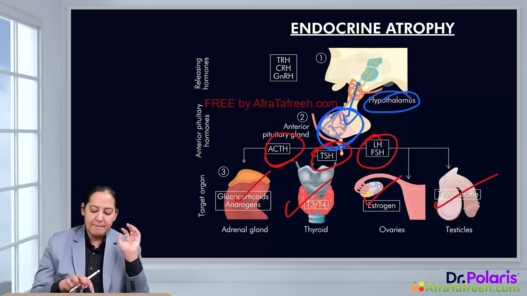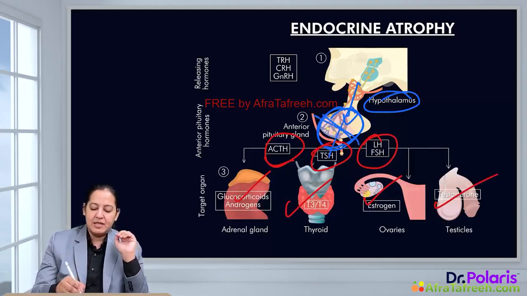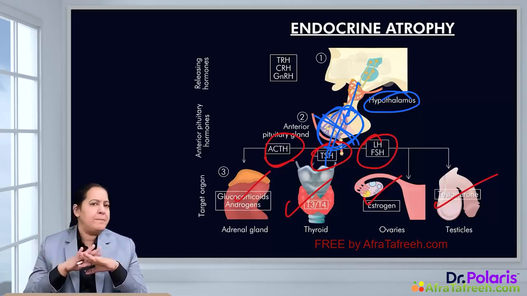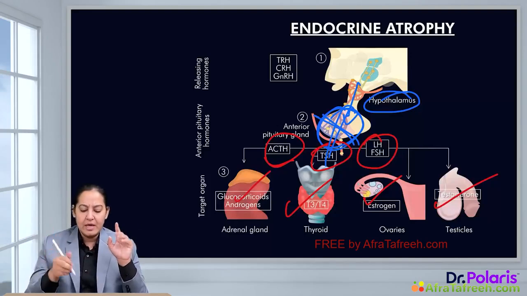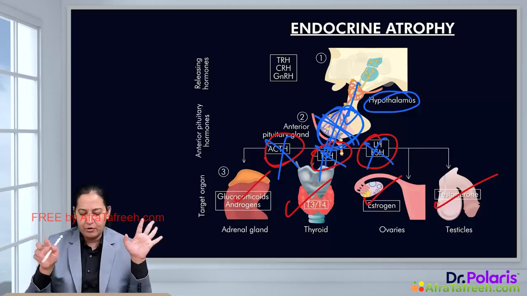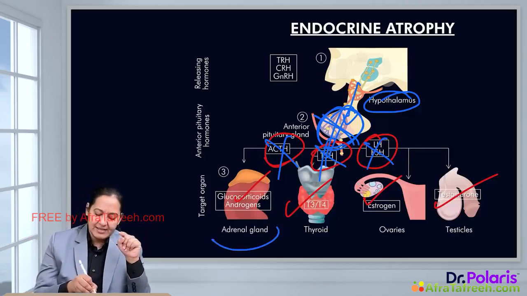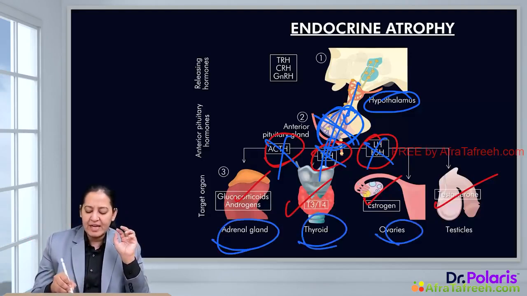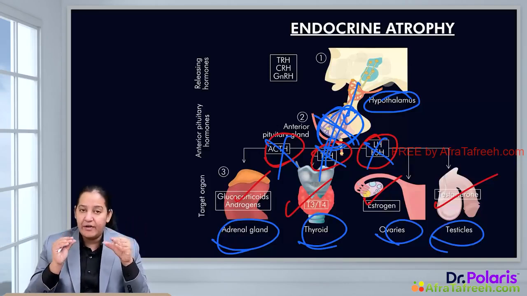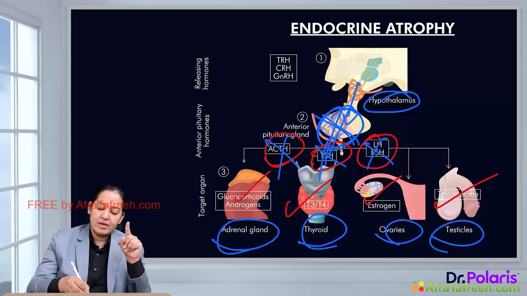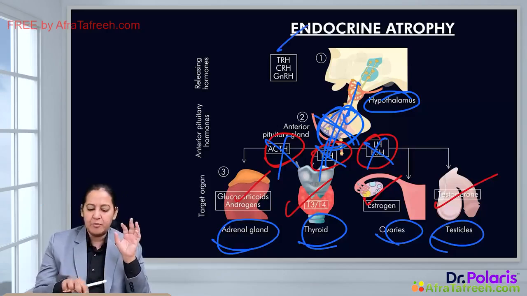So imagine a person in whom the pituitary is damaged. There is hypopituitarism, or there is trauma to the pituitary, or a tumor of the pituitary, or the pituitary is damaged due to any reason. So ACTH, TSH, FSH and LH will not be secreted from the pituitary. So all the organs, that is the adrenal cortex, thyroid, ovaries and testes, are atrophied. So here the atrophy is due to absence of the hormones secreted by the pituitary. Such atrophy is known as endocrine atrophy. It takes place in absence of hormone.